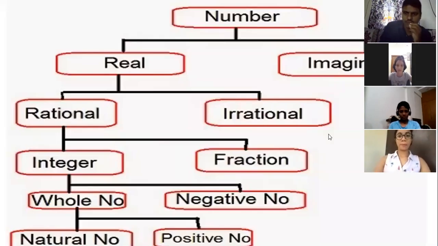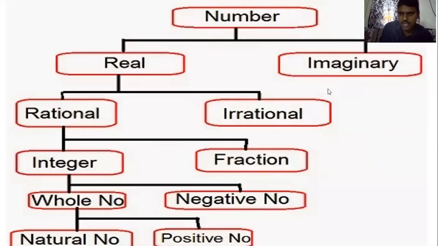Number system divides into real numbers and imaginary numbers. The diagram will give you a clear explanation. Real numbers divide into two parts, rational numbers and irrational numbers. Here I'm giving you one question. Rational numbers and irrational numbers together are called dash. Keep it in mind, questions like that will come.